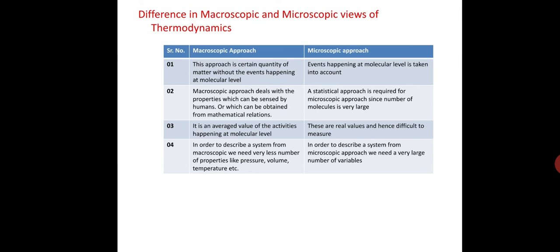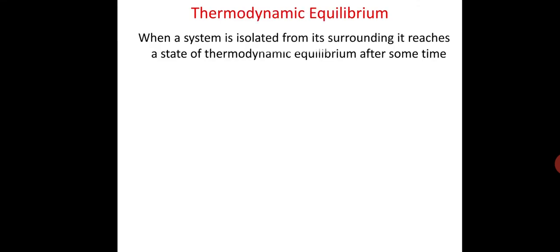Then the fourth difference: in order to describe a system from the macroscopic approach, we need a very small number of properties like pressure, volume and temperature, etc. In the microscopic approach, in order to describe a system, we need a very large number of variables. Then our next topic is thermodynamic equilibrium.